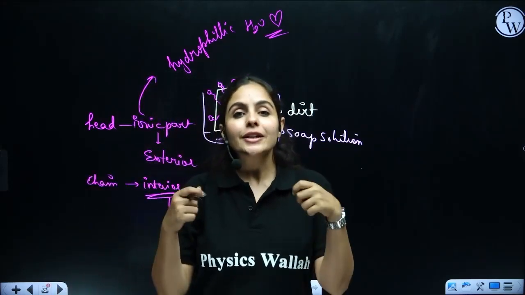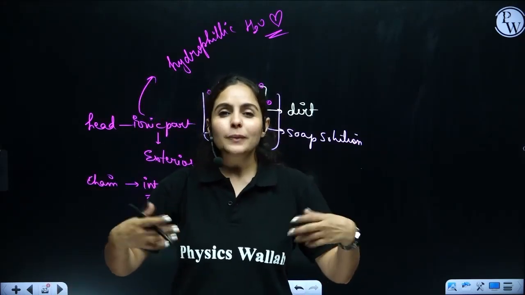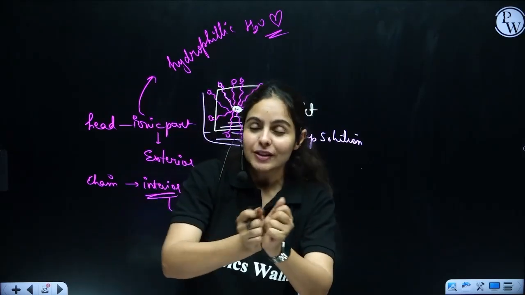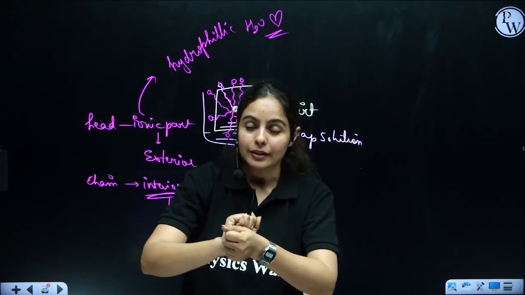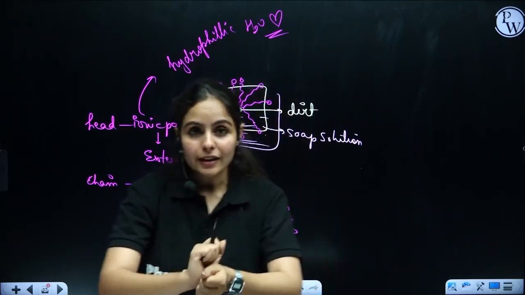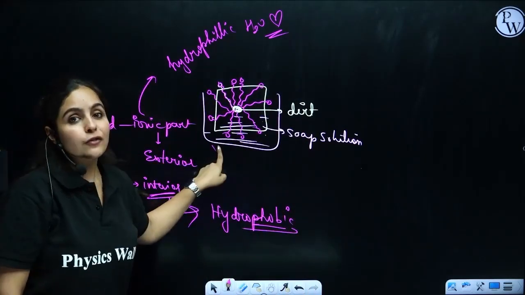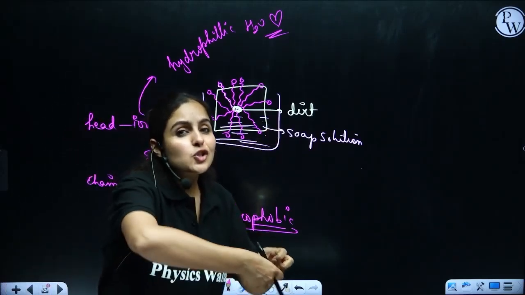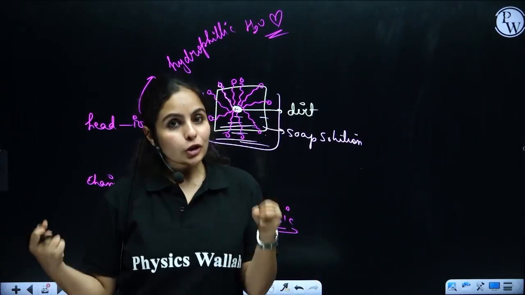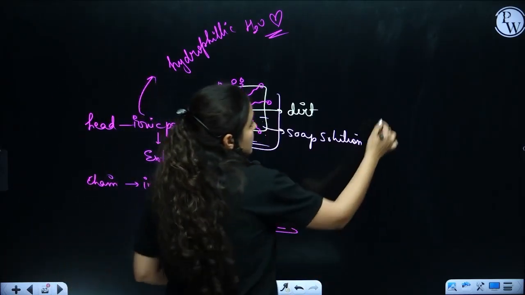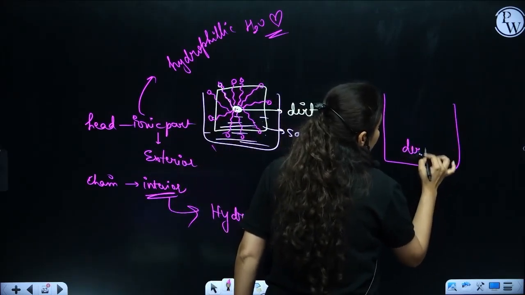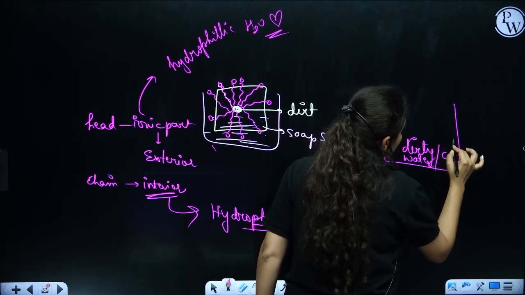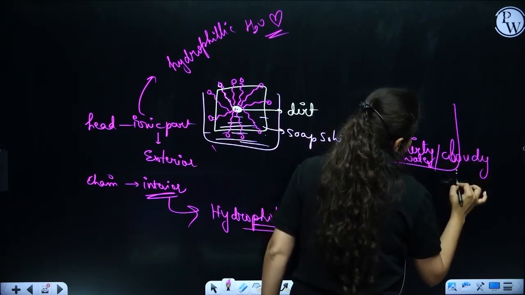Now, when we wash clothes, we agitate the clothes while dipping them and try to remove the dirt particles. While we are agitating, these micelles, or the chain parts, extract the dirt particles from the cloth, resulting in dirty water, or in simple words, cloudy water.